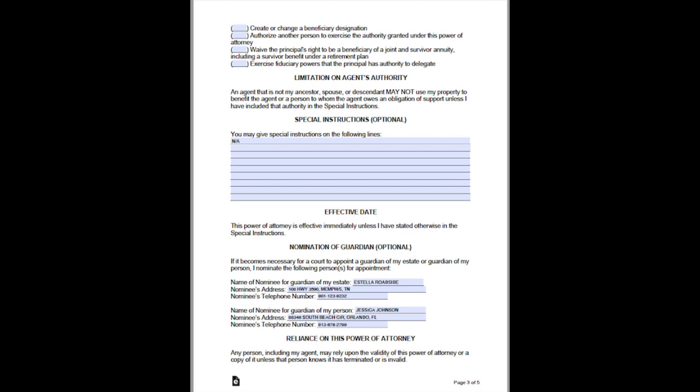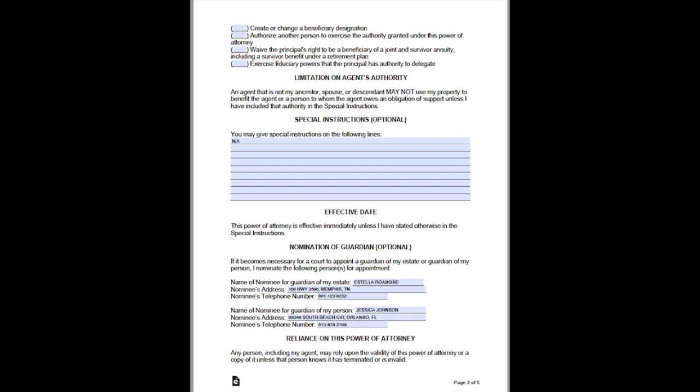Nomination of guardian, optional. If it becomes necessary for a court to appoint a guardian of my estate or guardian of my person, I nominate the following persons for appointment. Name of nominee for guardian of my estate. Nominee's address, nominee's telephone number. Name of nominee for guardian of my person, nominee's address. Nominee's telephone number.